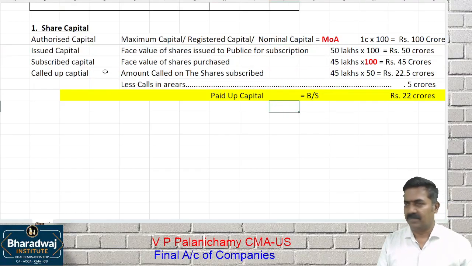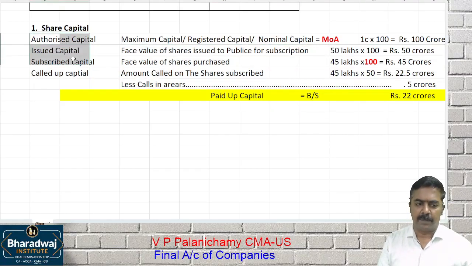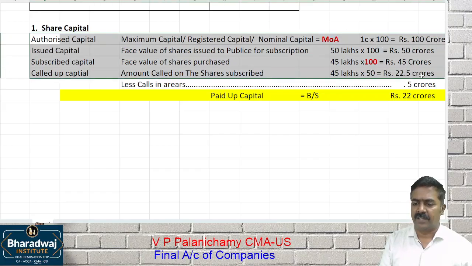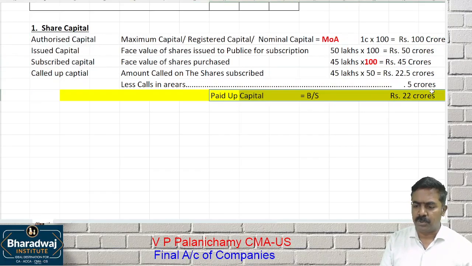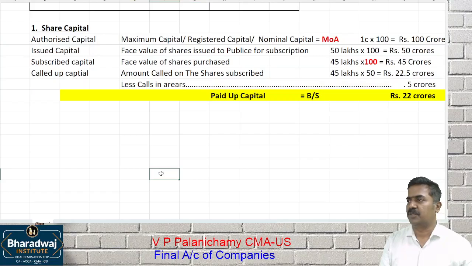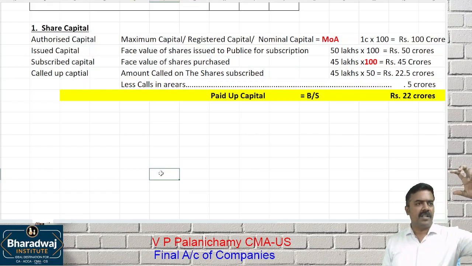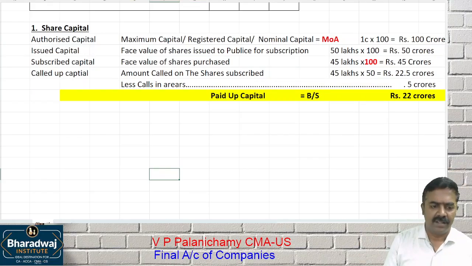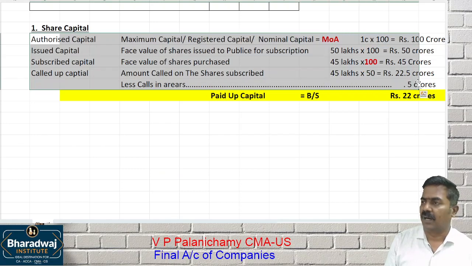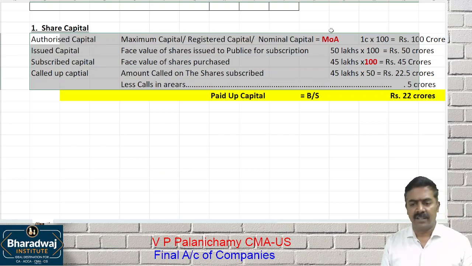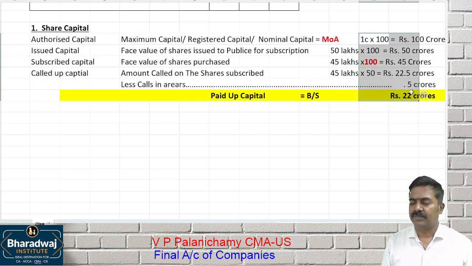Which information? Authorized capital, issued capital, subscribed capital, called up capital minus calls in arrear. Everything must be shown as notes to accounts. There will be a balance sheet, and in that, notes to accounts number 1 will have all this information. Wait. Can all these amounts be equal?